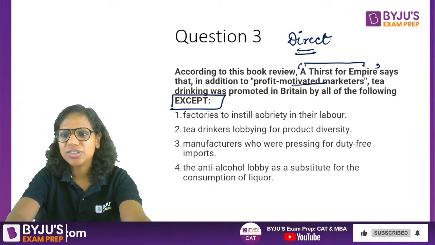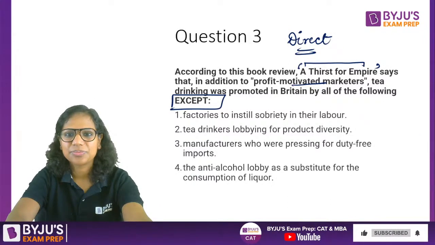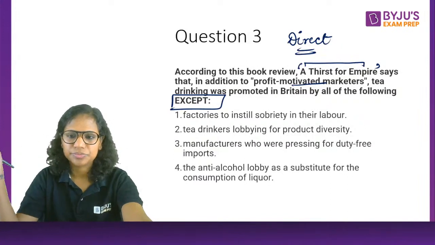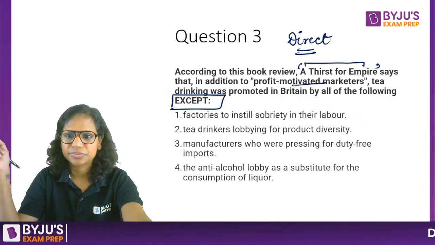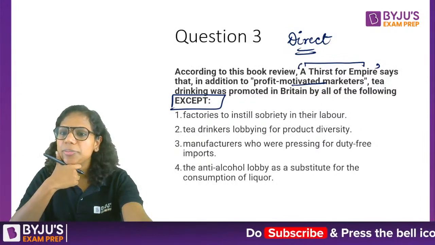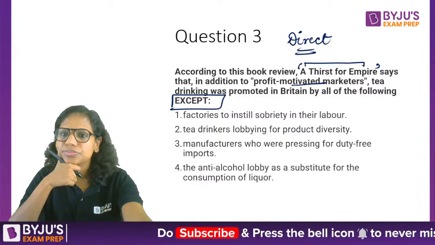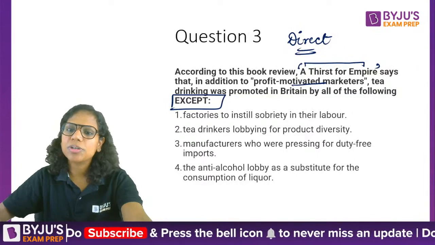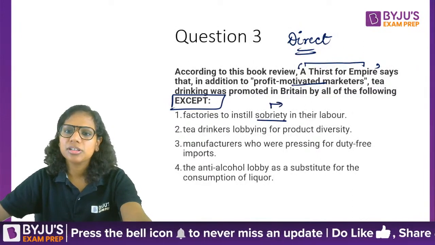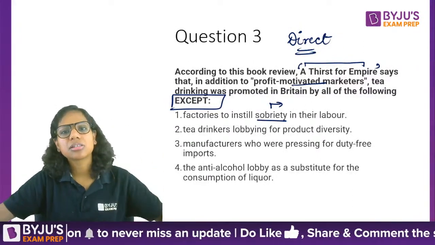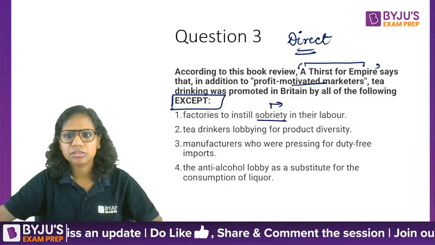Mohit has answered. Others? Gagandeep, you tell us. Sobriety means not being drunk.